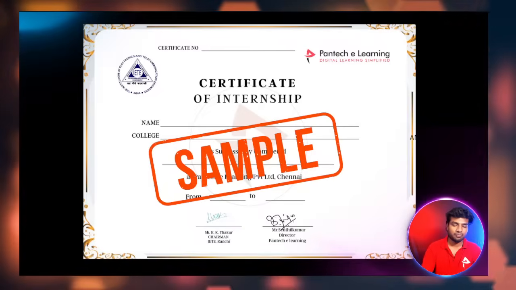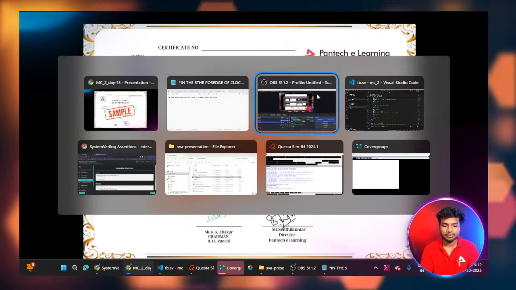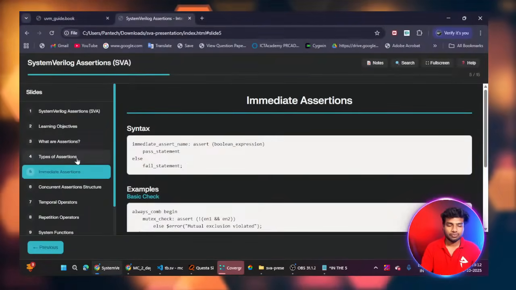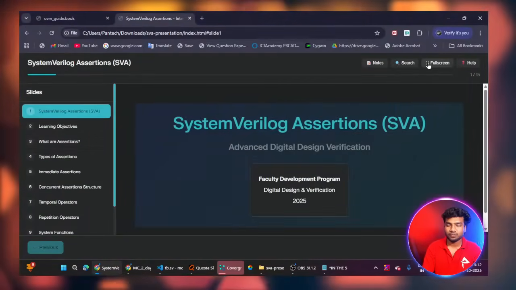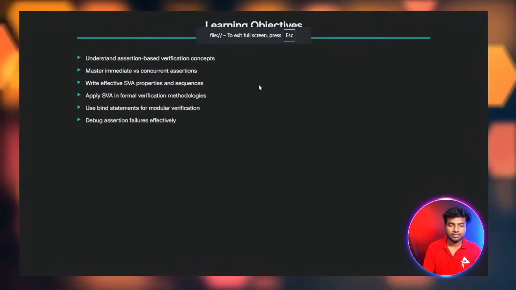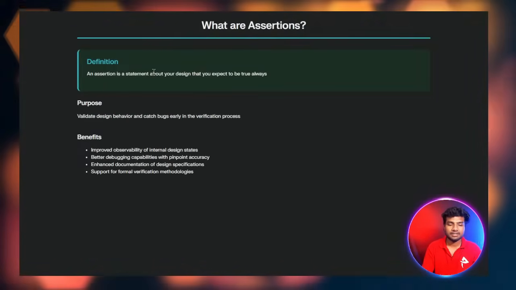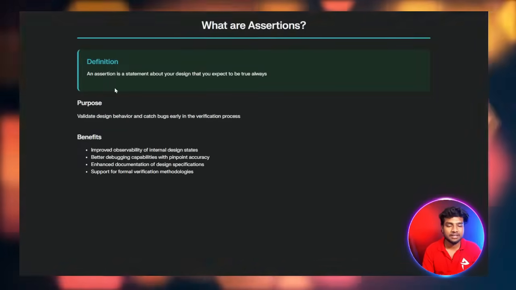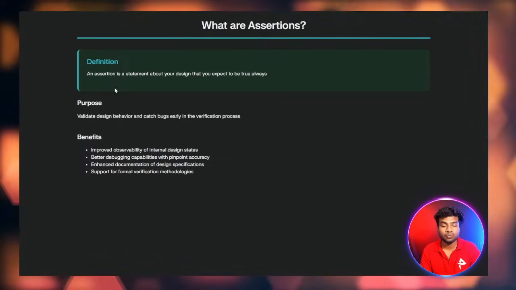Okay, so let's enter into the content. We have seen the definitions, so let's move into the learning objective. The definition we already saw for assertion: an assertion is a statement about your design that you expect to be true always.